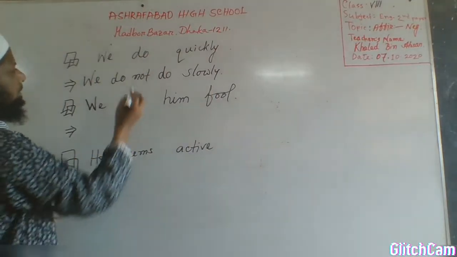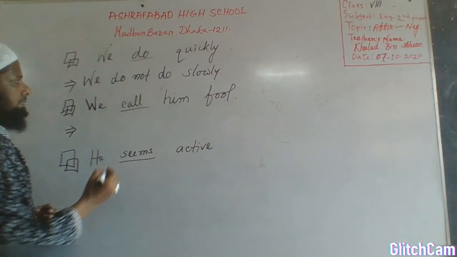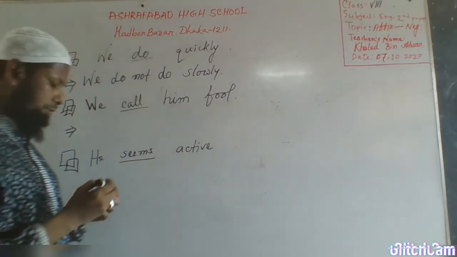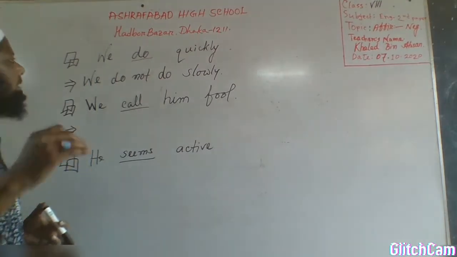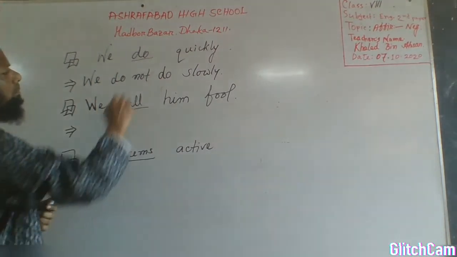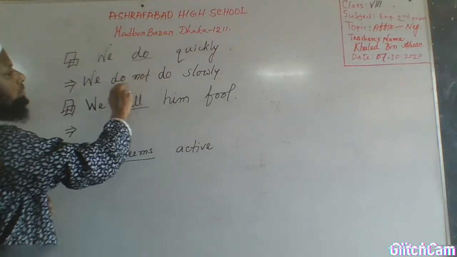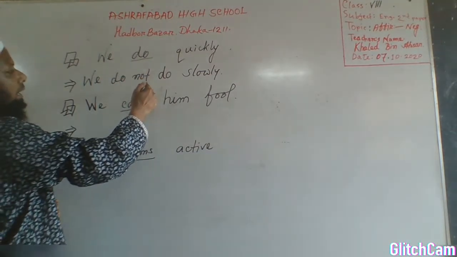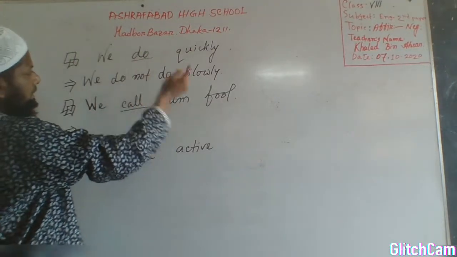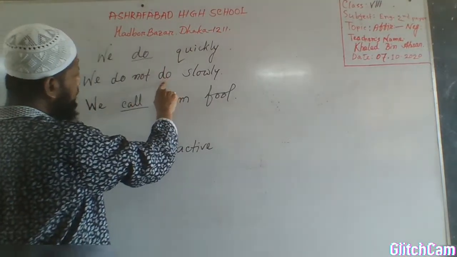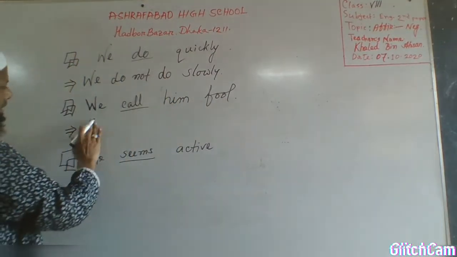For your kind information, whenever we find any main verb in any sentence, that time we have to use do, does, did to make it negative. Suppose here our main verb is do, so we have to use do not to make it negative. And one thing you have to notice: after do, does, did, always the main verb will be in present form. Okay, try to change the second one.